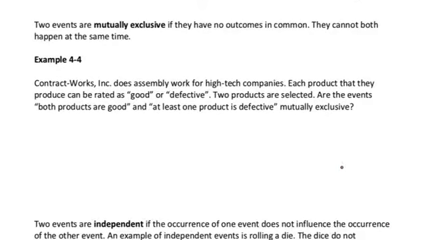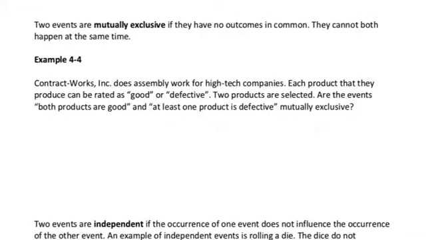Two events are mutually exclusive if they have no outcomes in common. This means that they cannot both happen at the same time. So for example, we have a company, Contract Works, that does assembly work for high-tech companies. Each product they produce can be rated as good or defective.